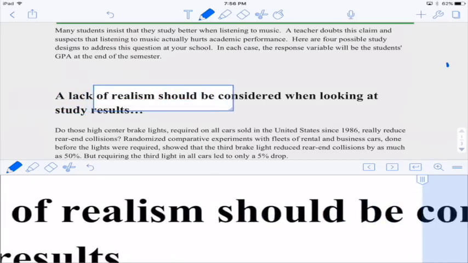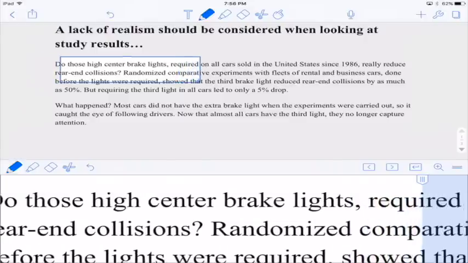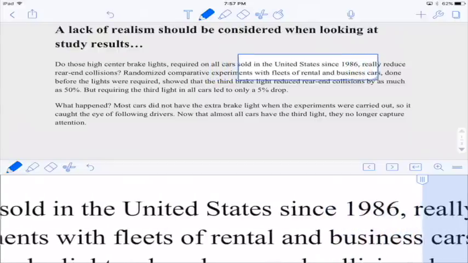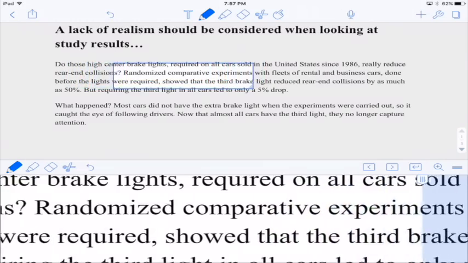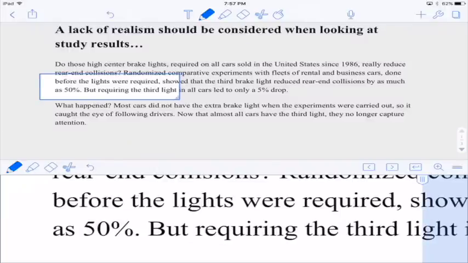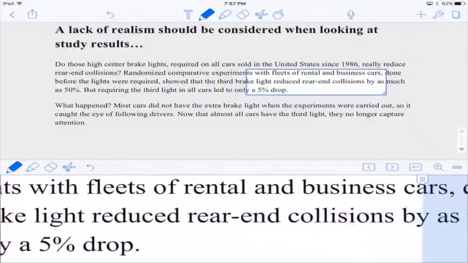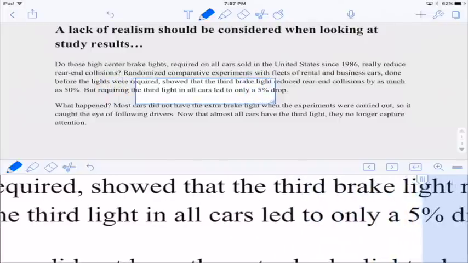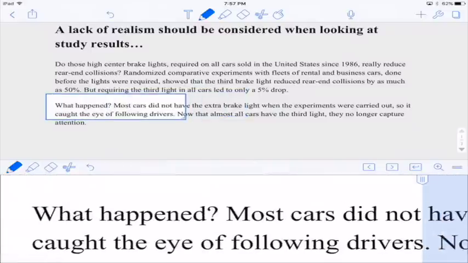A lack of realism should be considered when looking at study results. Do those high center brake lights required on all cars sold in the United States since 1986 really reduce rear-end collisions? Randomized comparative experiments with fleets of rental and business cars done before lights were required showed that the third brake light reduced rear-end collisions by as much as 50%, but requiring the third light in all cars led to only a 5% drop. So what happened?